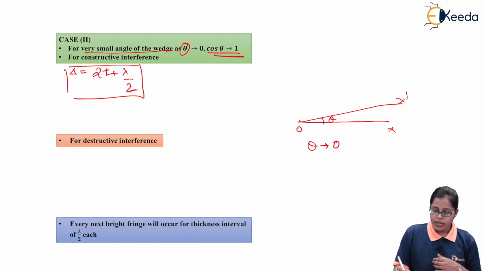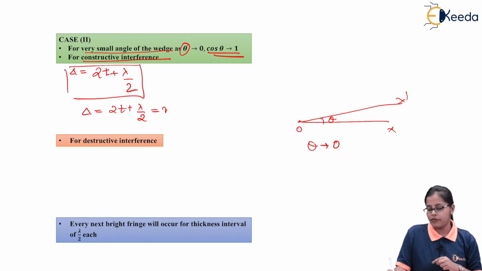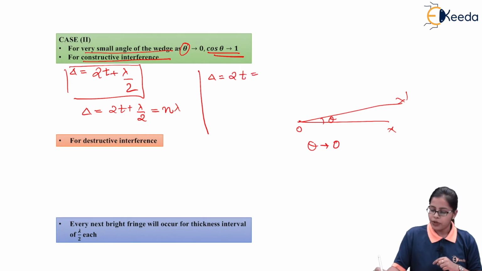Now in this case, if I want constructive interference, 2t plus lambda by 2 will be equal to n lambda. Now if it is equal to n lambda, we are going to get path difference delta equal to 2t, and if I calculate this value, we are going to get 2n minus 1 lambda by 2.